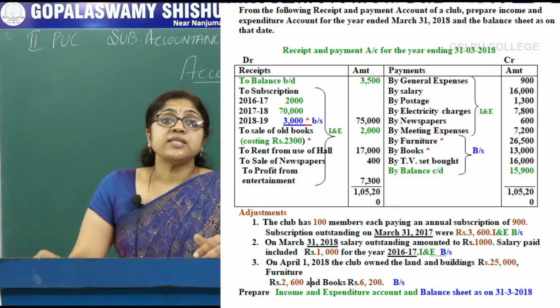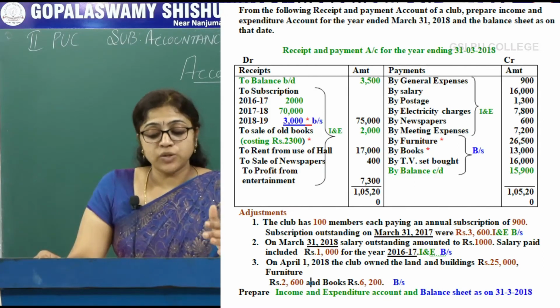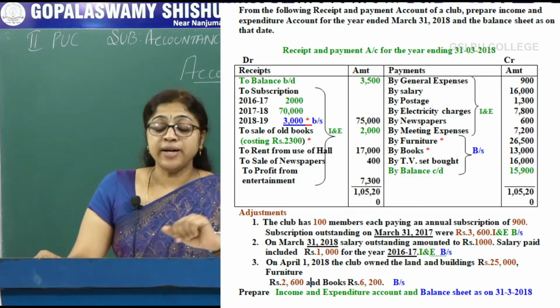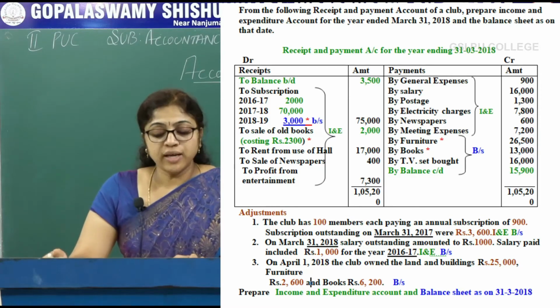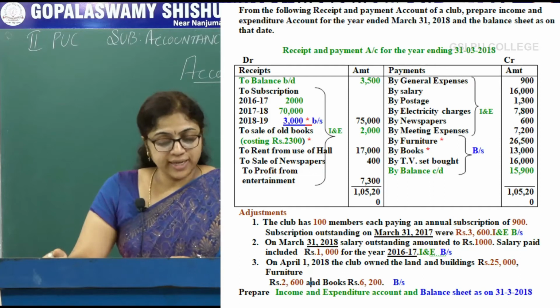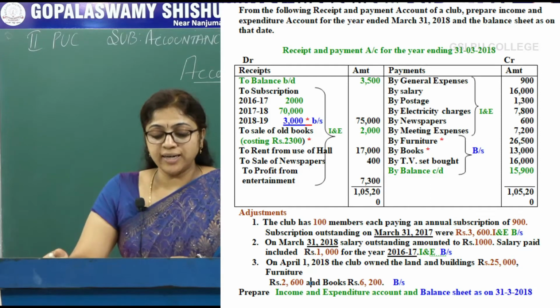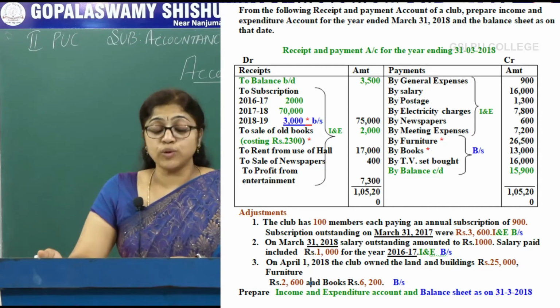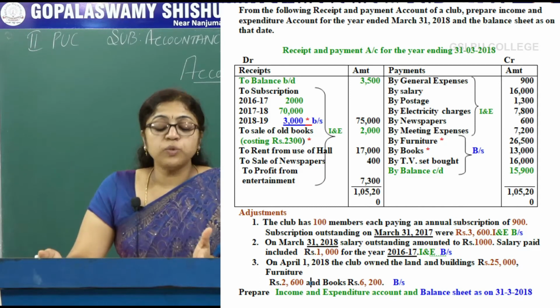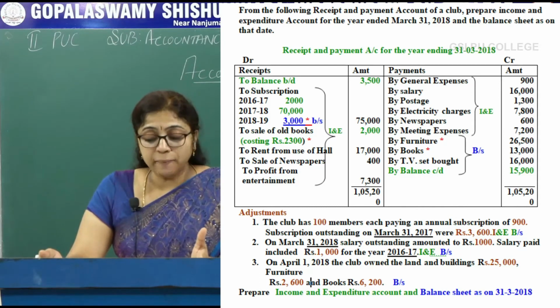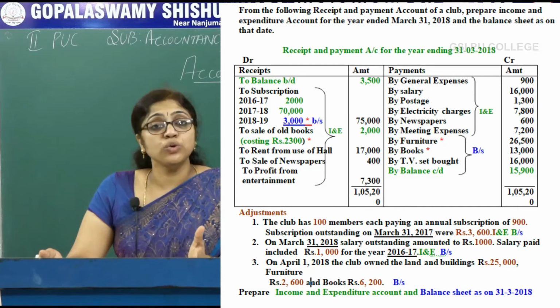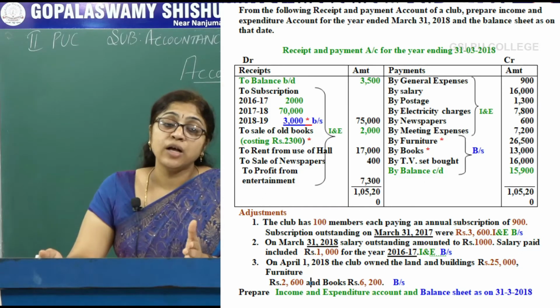Subscription is a revenue receipt, so it is recorded in the income and expenditure account. Sale of old books: inner column 2,300, outer column 2,000. Cost of books is 2,300 but it is sold at rupees 2,000, that means it is a loss.